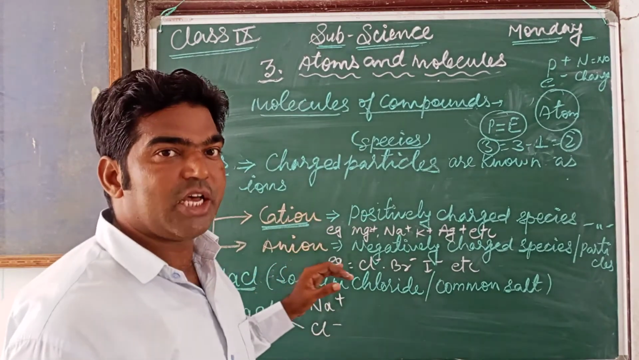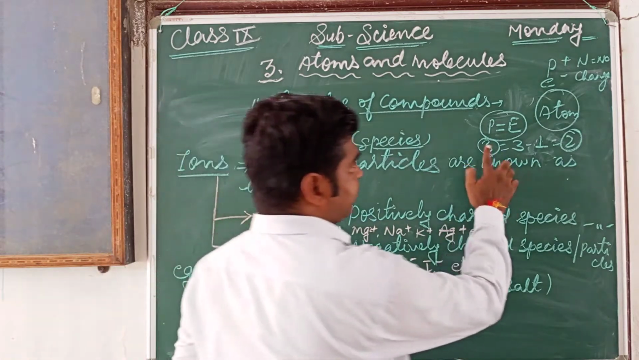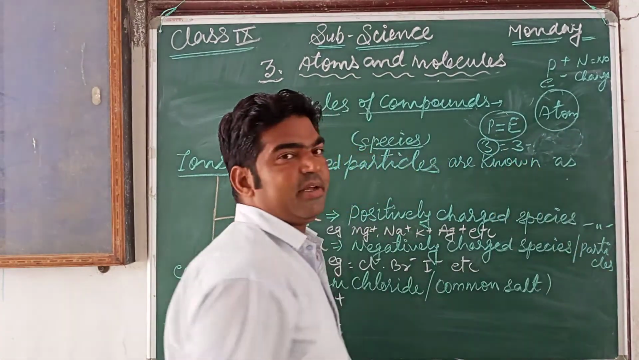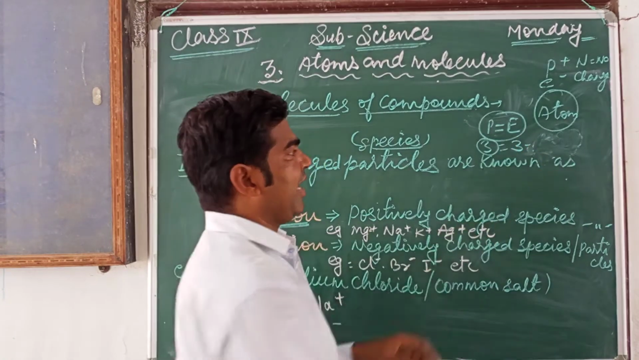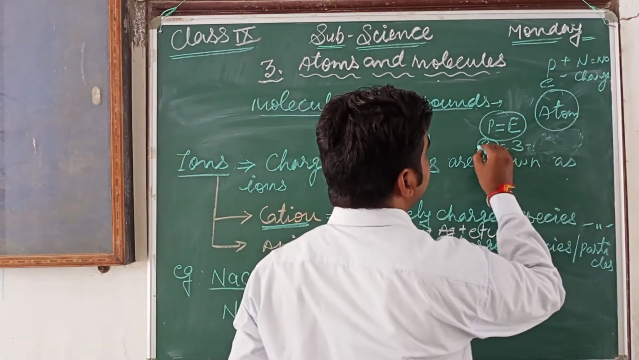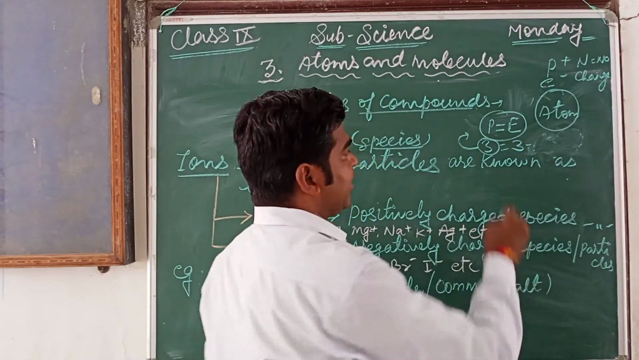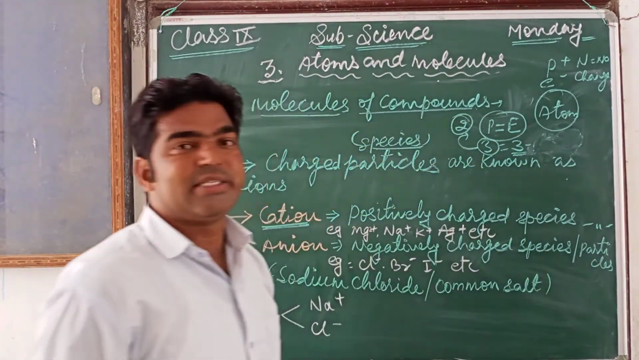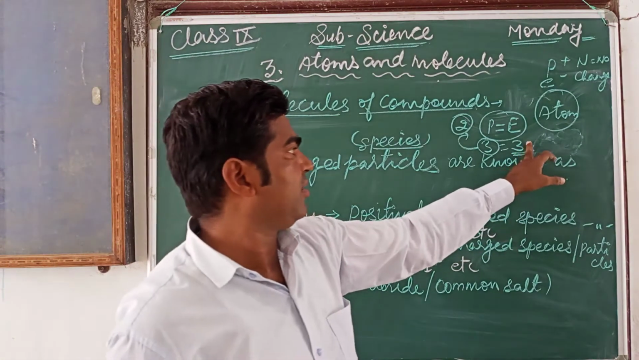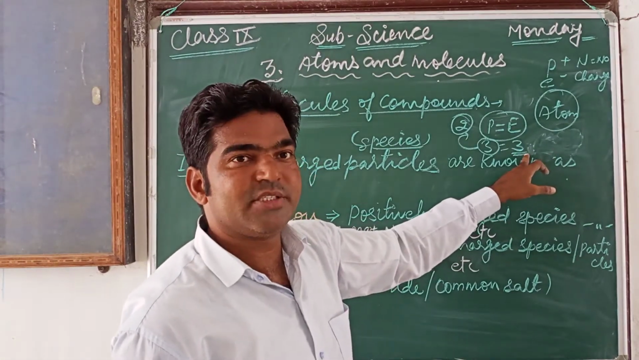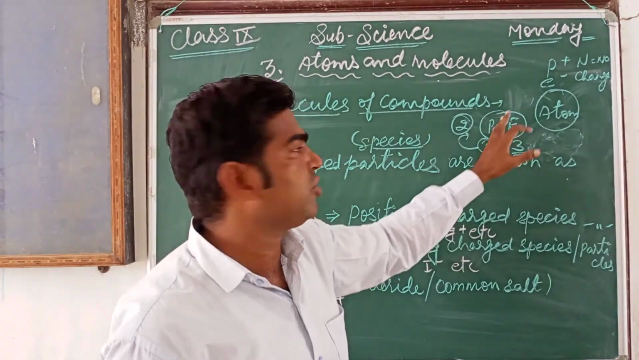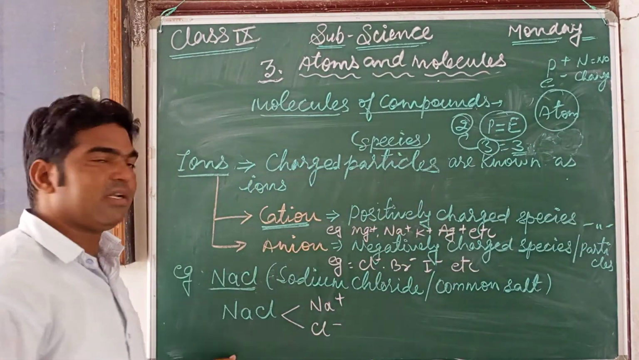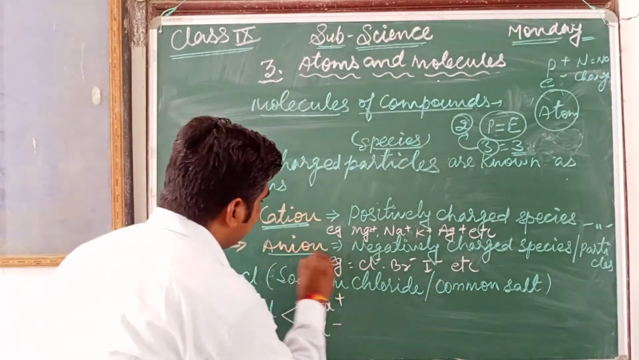Anion means negatively charged particles. Suppose here the protons and electrons are 3 and 3, and the atom gains one electron. So the number of protons remains 3, and the number of electrons became 4, which is more than the protons, so it shows a negative charge. That negatively charged species is known as an anion.